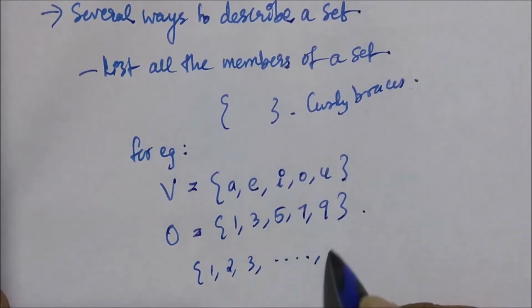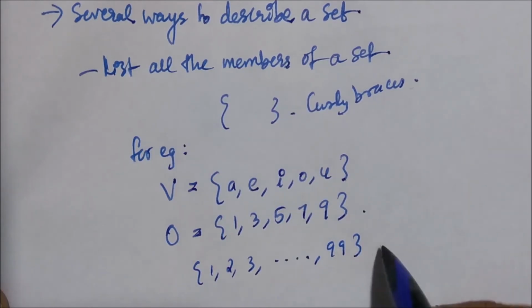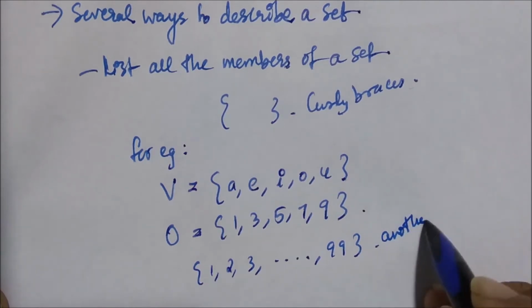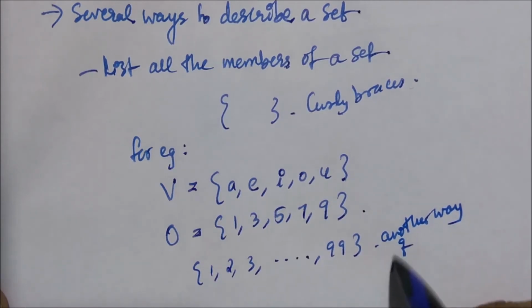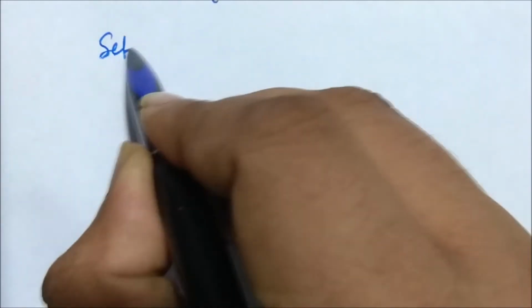Without listing all the members of a set, we can also denote the set within curly braces as follows. Suppose we want to list all natural numbers less than 100: 1, 2, 3 up to 99. This ellipsis is one way of filling the gap. Some members of the set are listed, and then ellipses are used when the general pattern of the elements is obvious. Here, 1, 2, 3 up to 99, we can understand that after 3, 4 comes, and after 4, 5 comes, and so on. That's why we represent it like this, since it becomes obvious.